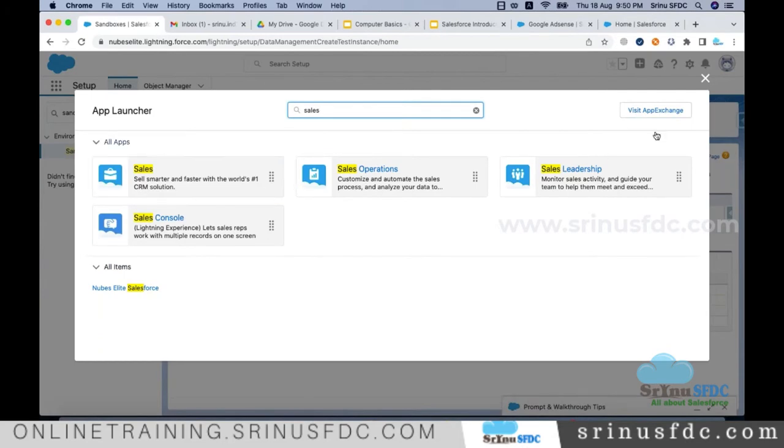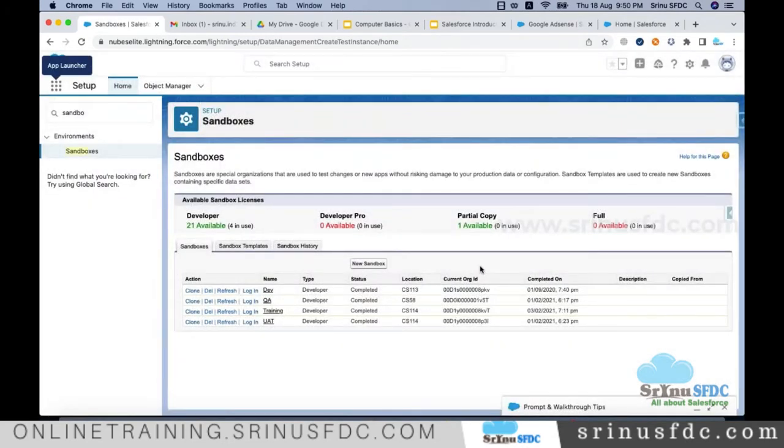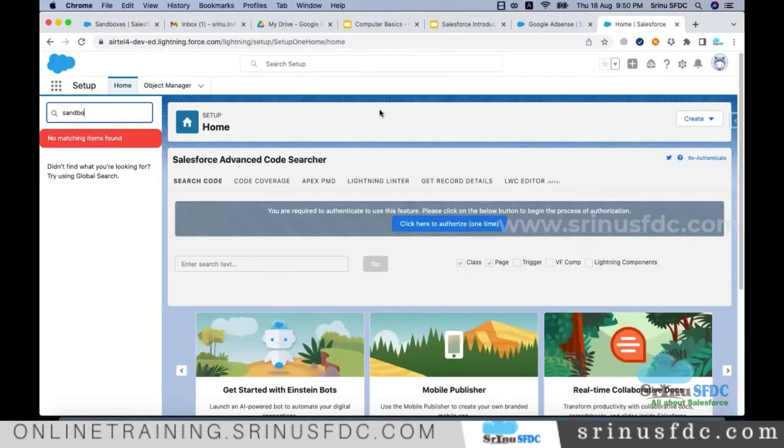People ask, since we don't have the real production, how does it look? Exactly, without any change. Whatever standard applications you see when you register for the developer edition, the same thing you see in the real production also, unless they modify or customize something on top of that. So no need to bother about how the real-time looks. Exactly the same as what you do in the developer edition.